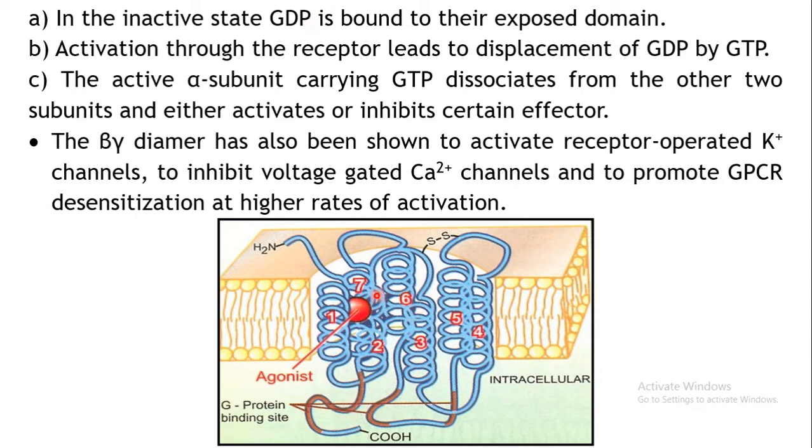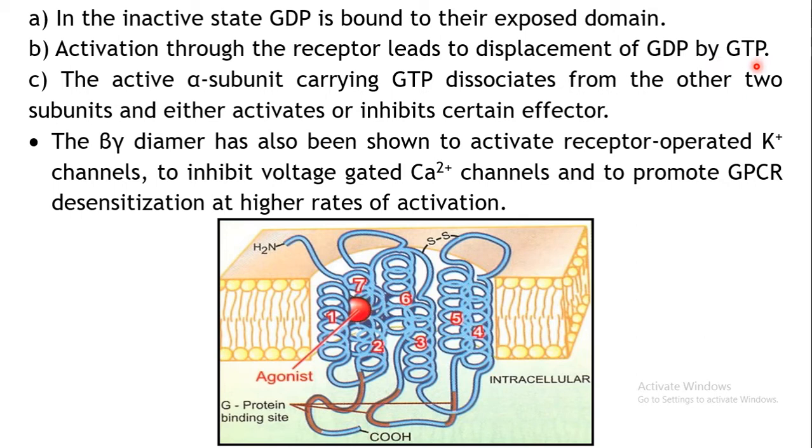Once the receptor is activated after the agonist binds onto its site, the G protein which binds to this G protein binding site has GDP. Once the receptor is activated, this GDP bound on the G protein is replaced by GTP.